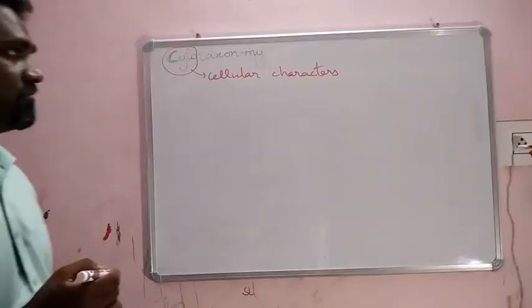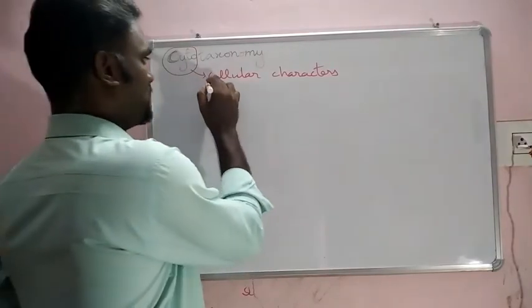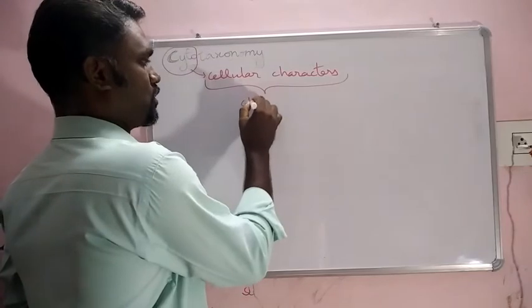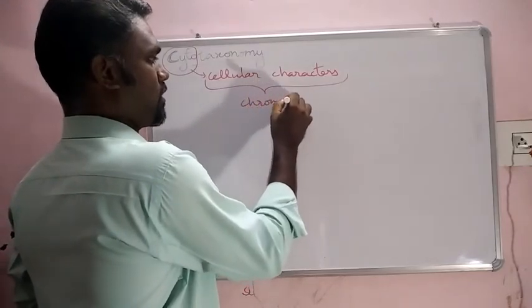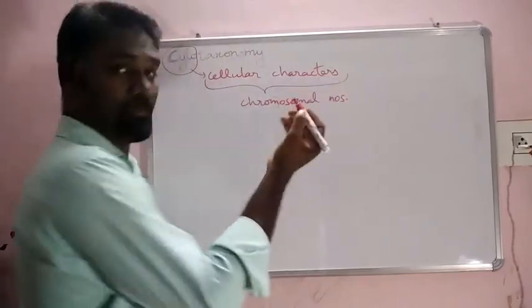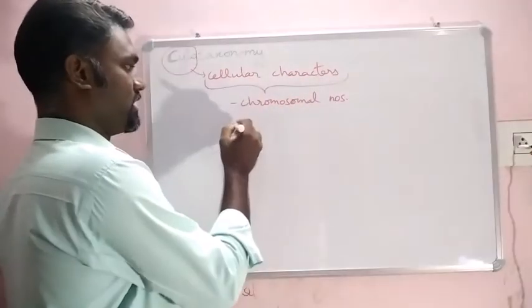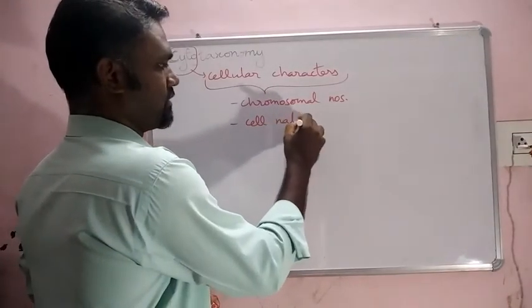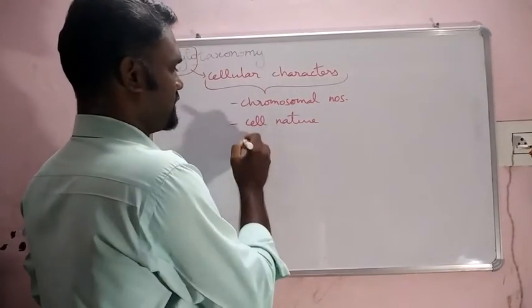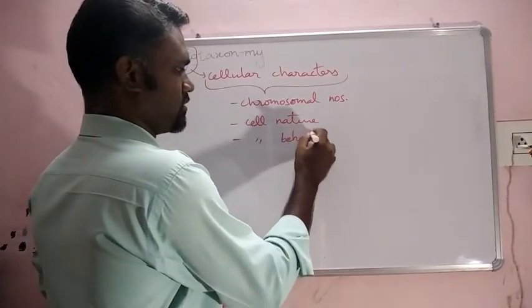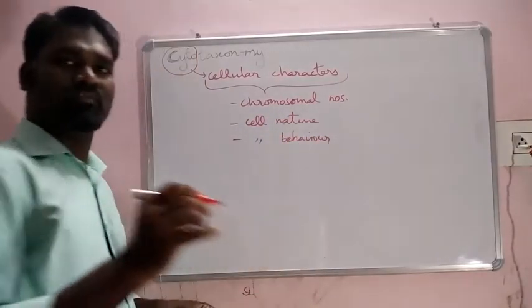In that area, we can include chromosome numbers, cell nature and cell behavior. These all we can consider.